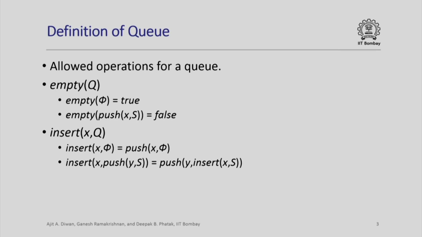If you insert an element x in a queue which already has an element y pushed into some sequence s, then you insert x in the sequence s and then push y into that result. So here essentially x gets inserted at the end of the queue when you are inserting in a queue, whereas in a stack a push would have inserted at the beginning of the stack itself.